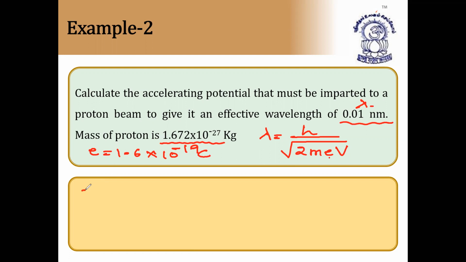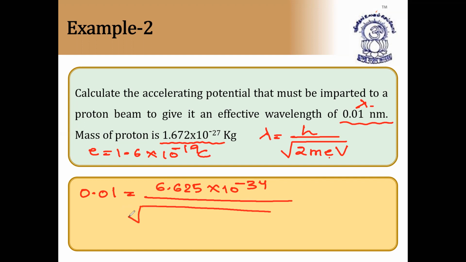So straight away by substituting these values and taking out root, you'll get the value of V, because lambda is equal to 0.01 nanometers. So 0.01 is equal to 6.625 into 10 to the power of minus 34 by root of 2 into mass of proton, you have to take here 1.672 into 10 to the power of minus 27 kg, into charge of electron, that is 1.6 into 10 to the power of minus 19, into voltage V.